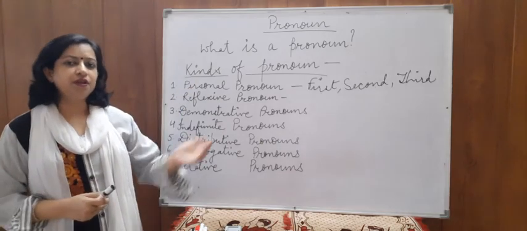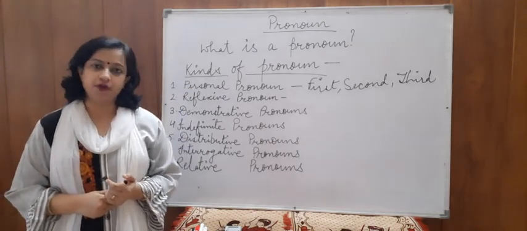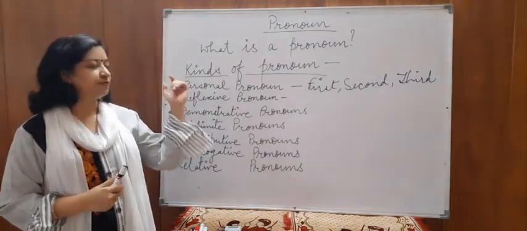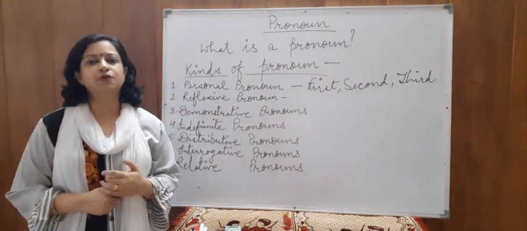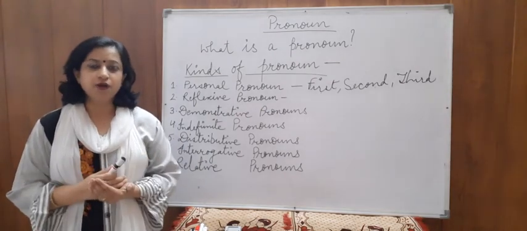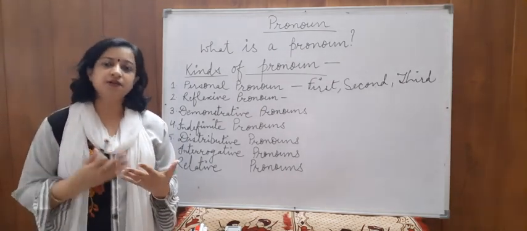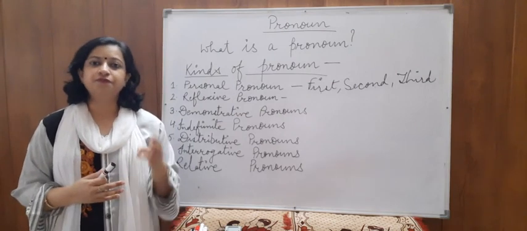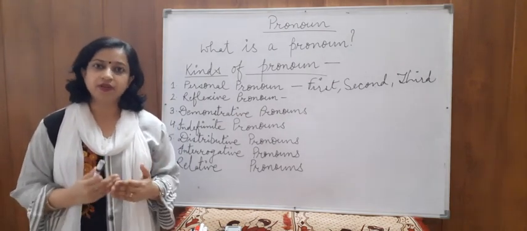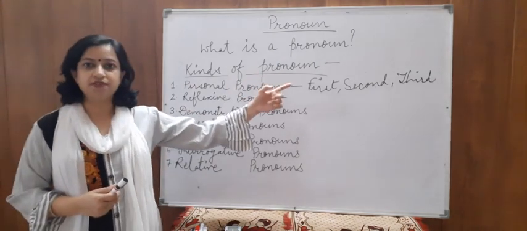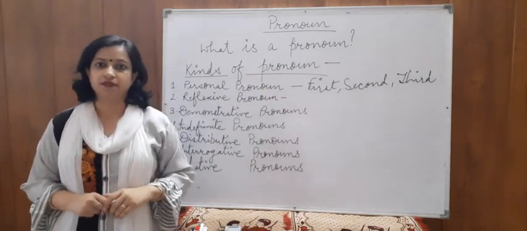Now we'll know what are the kinds of pronouns. Kinds of pronouns are like this. The first one is personal pronoun. Personal pronoun refers to persons, and this personal pronoun itself is of 3 kinds. What are the 3 kinds of personal pronouns? First person, second person and third person.